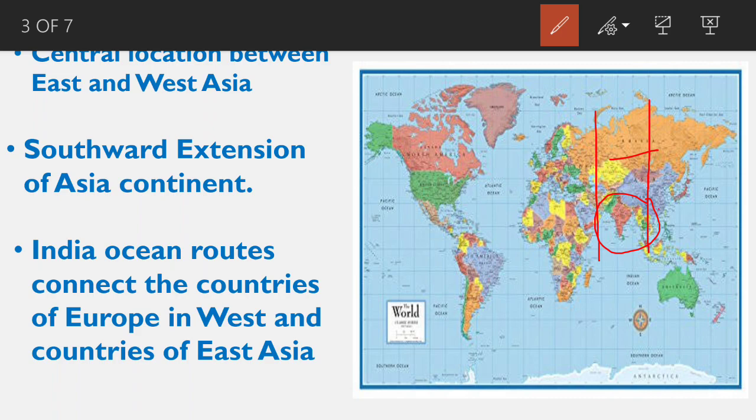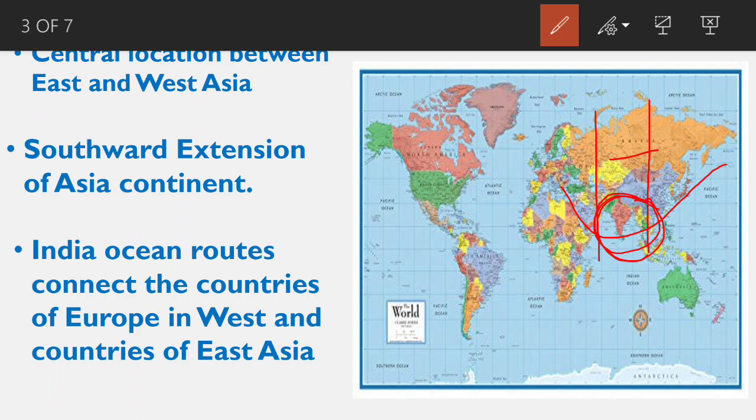So it is the central location of India in Asia. The second point we are discussing here is the southward extension of the Asian continent. India is situated on the south side of the Asian continent.